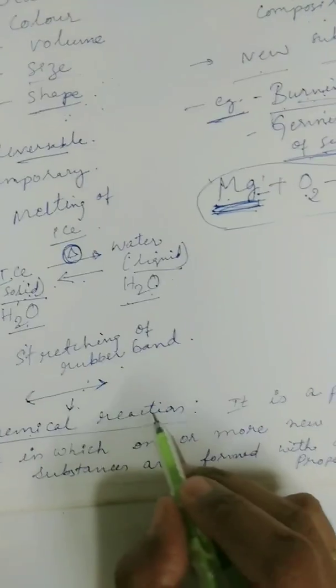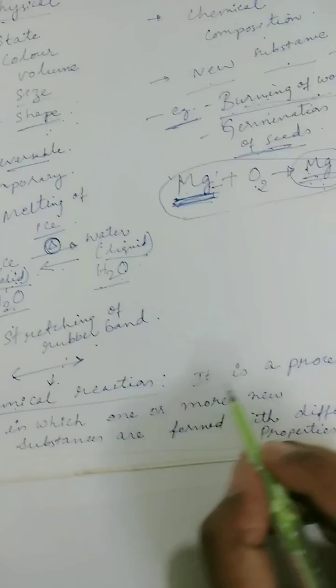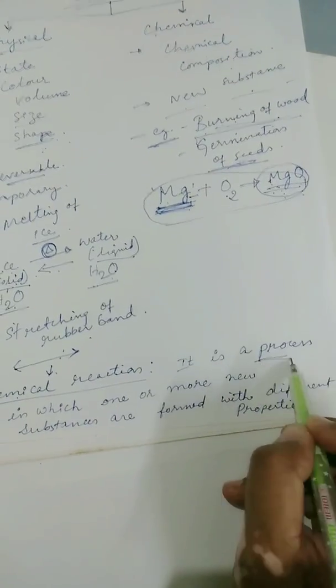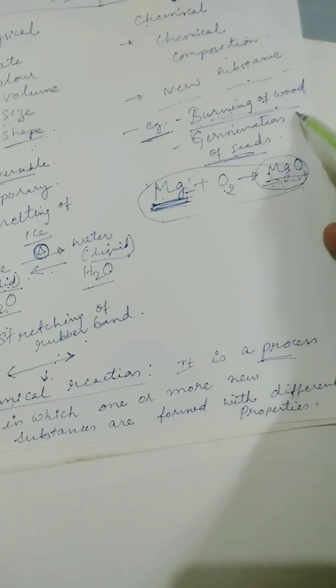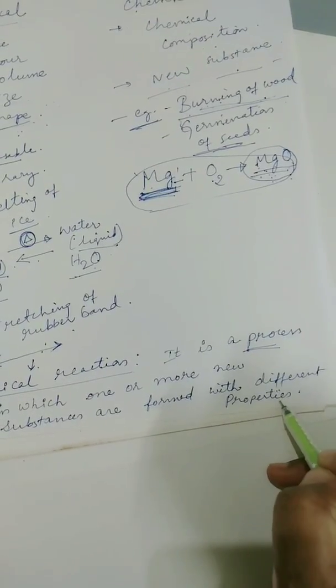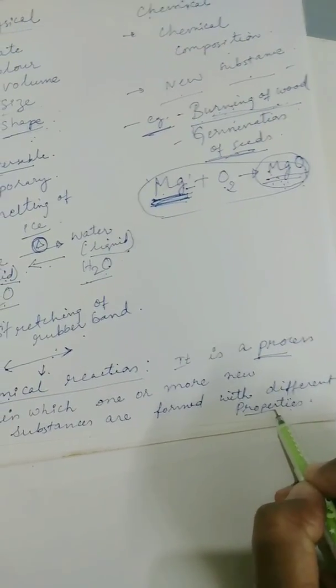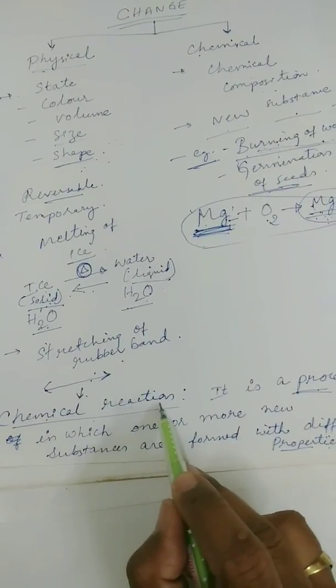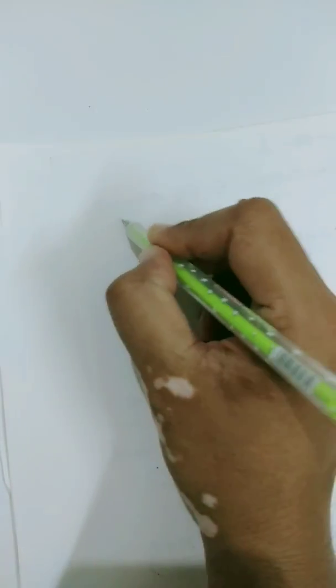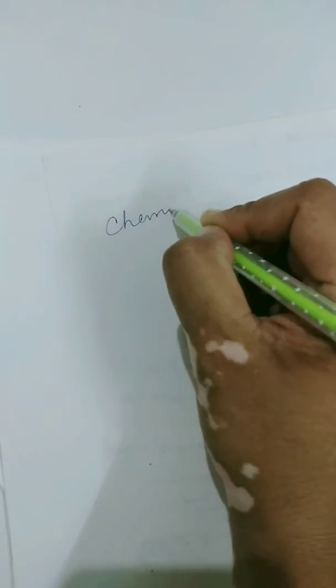Here we need to learn about the definition of a chemical reaction. It is a process in which one or more new substances are formed with different properties. So this change is nothing but called a chemical reaction. And now, what is a chemical equation?